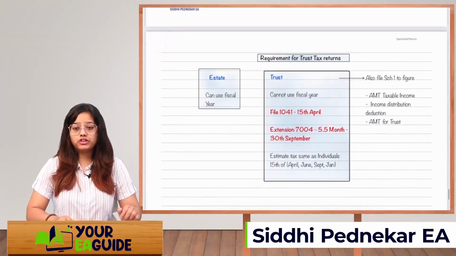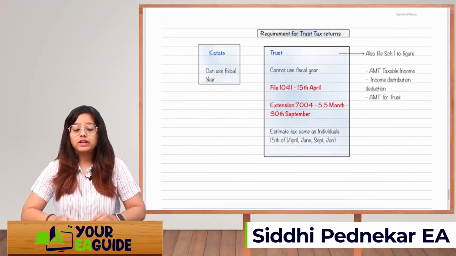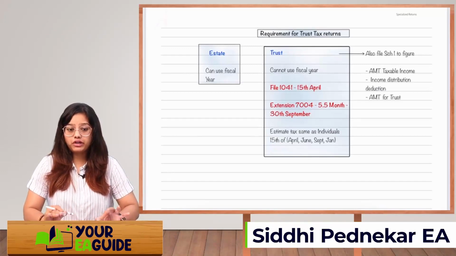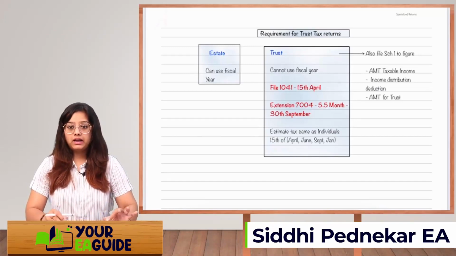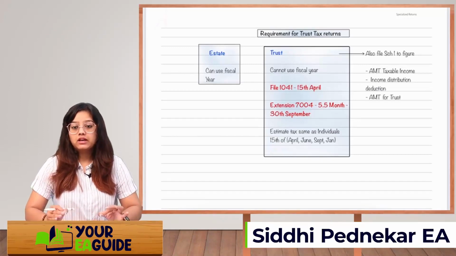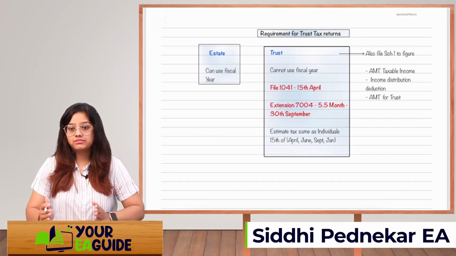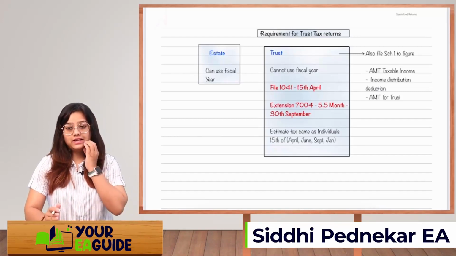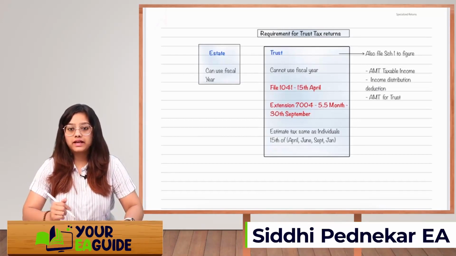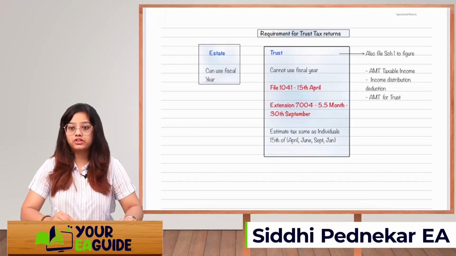Next is the requirement for the trust tax return. When does the trust file the tax return? The trust will have to file Form 1041 by 15th of April, and they can get an extension of 5.5 months, that is 30th of September. They can file Form 7004 as an extension and get themselves extended to file the tax return by 30th of September. And they will have to pay the estimated tax, and the dates are the same as those of individuals, that is 15th April, 15th June, 15th September, 15th January.